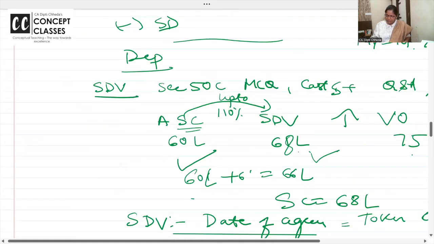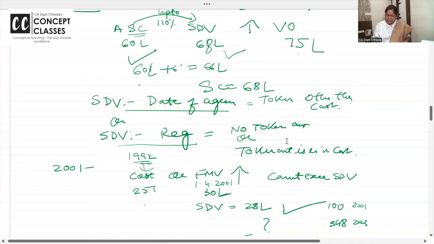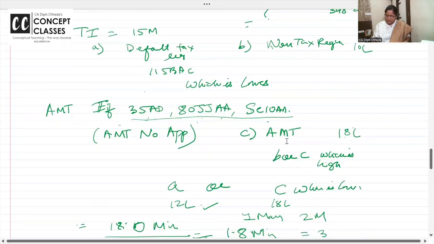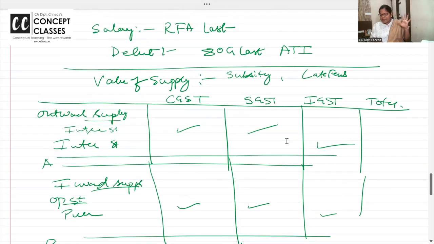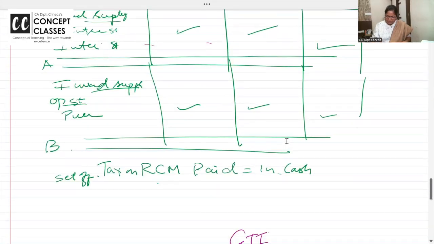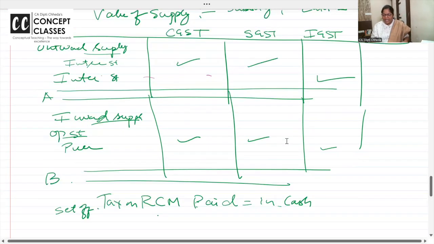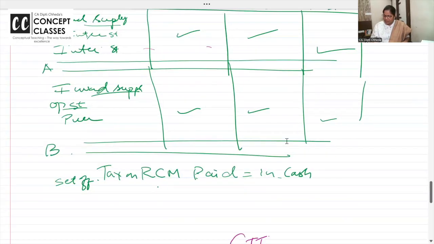Now some very important presentations I want to discuss here, which are repeatedly asked. For example, this is your question of value of supply or your IGST. You have written outward supply, you have written inward supply. Then very important, we all should remember, in inward supply, even if I have paid the tax on RCM, RCM tax has to be paid in cash irrespective of the availability.